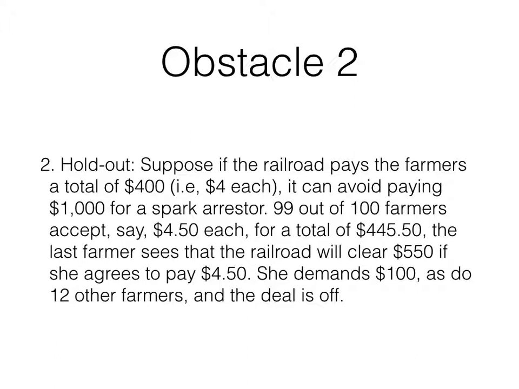Obviously, if she's the only one, the railroad's going to accept it because they're better off losing $650 instead of losing $1,000. But she's not the only one. A bunch of other farmers start doing it, and now you end up having to buy a $1,000 spark arrestor instead of making a $400 payment to the farmers for crop damage. So that's obstacle number 2, we call the holdout problem.